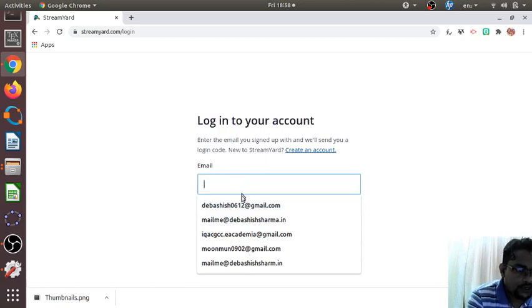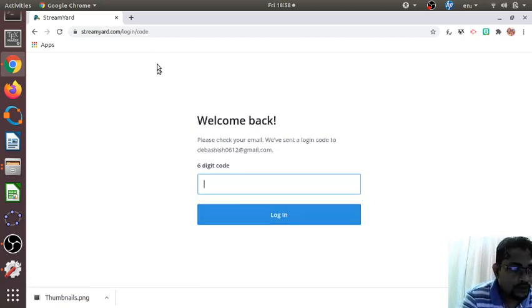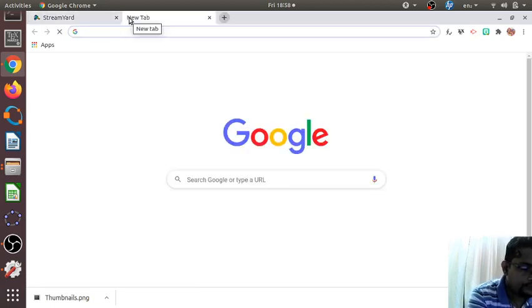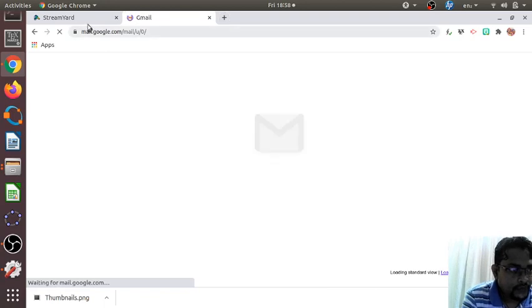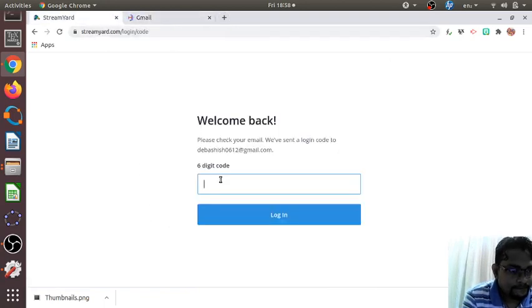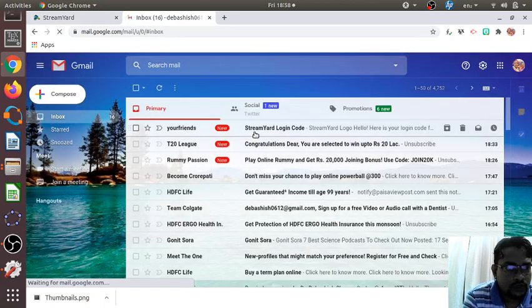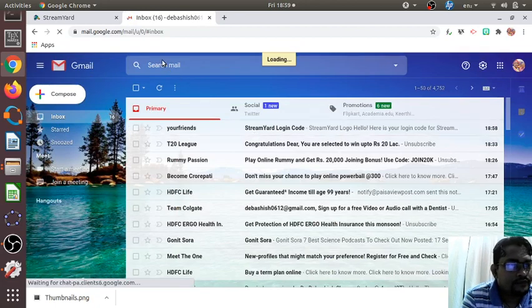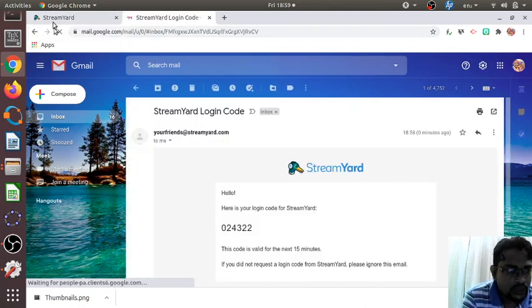There you have to enter your email ID. Then they will send you a login code in your email account. So just let me check it. Yeah, this is the email that we have got from StreamYard. 024322.